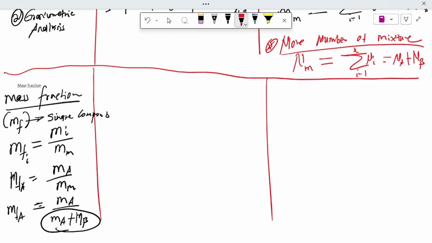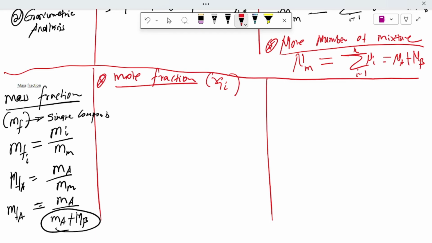The other one is mole fraction. The mole fraction uses the letter yi for each individual component.